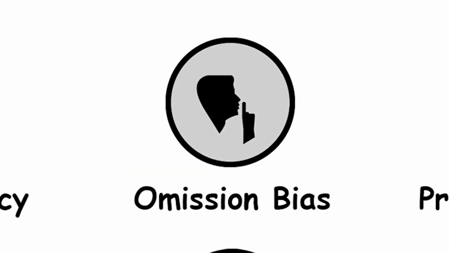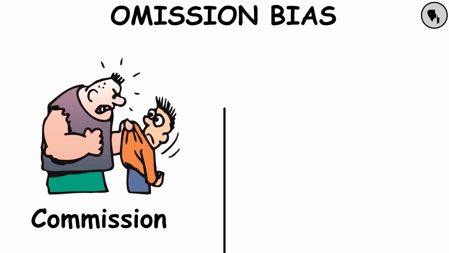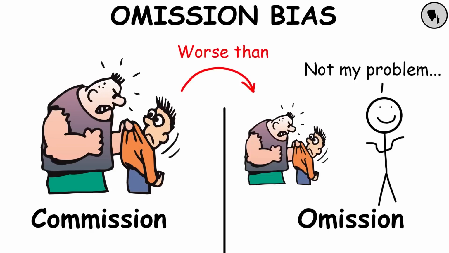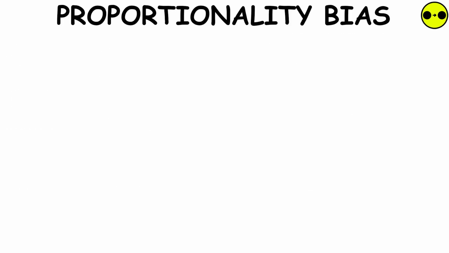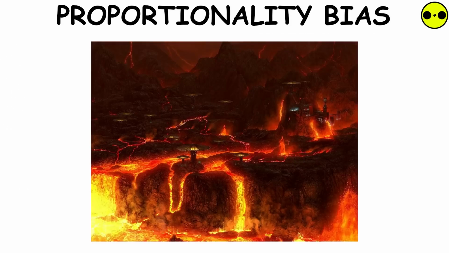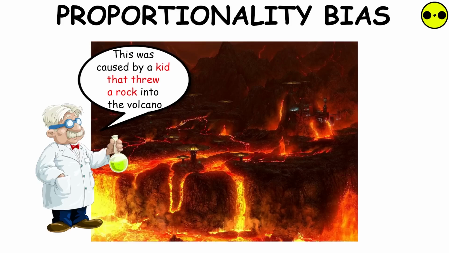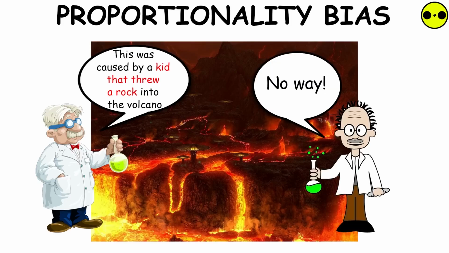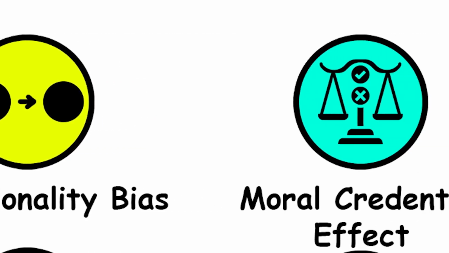Omission bias. It's the tendency to judge harmful actions as worse or less moral than equally harmful inactions. Proportionality bias. Our innate tendency to assume that big events have big causes, which may also explain our tendency to accept conspiracy theories.